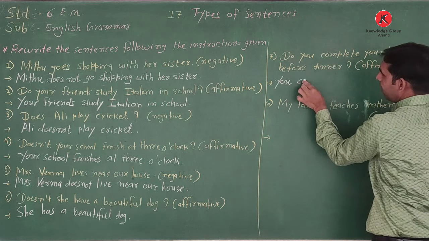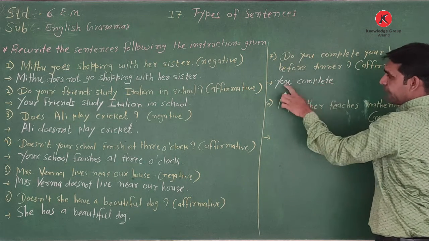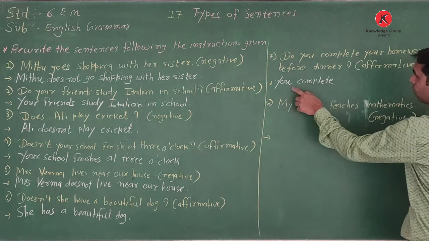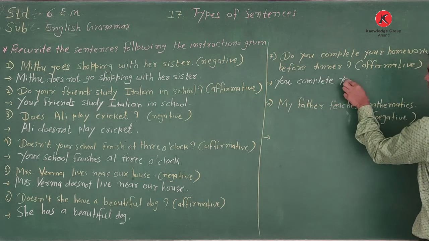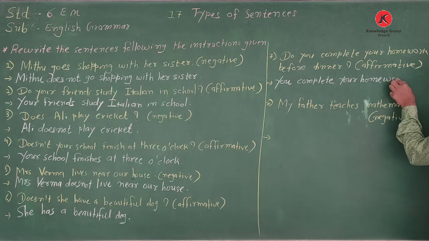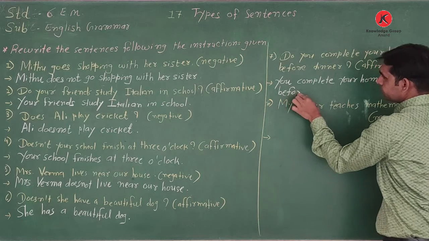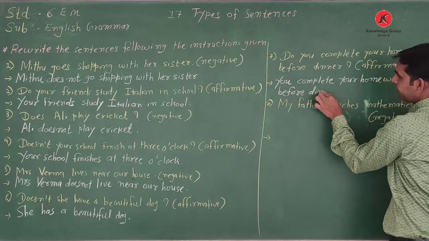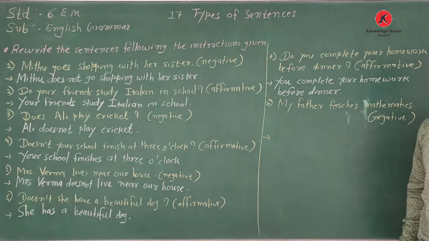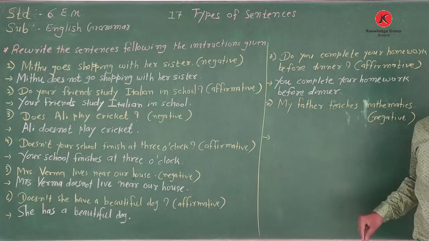Then the verb complete remains the same, second person singular, you complete your homework before dinner. This is the affirmative sentence. We have already changed it.